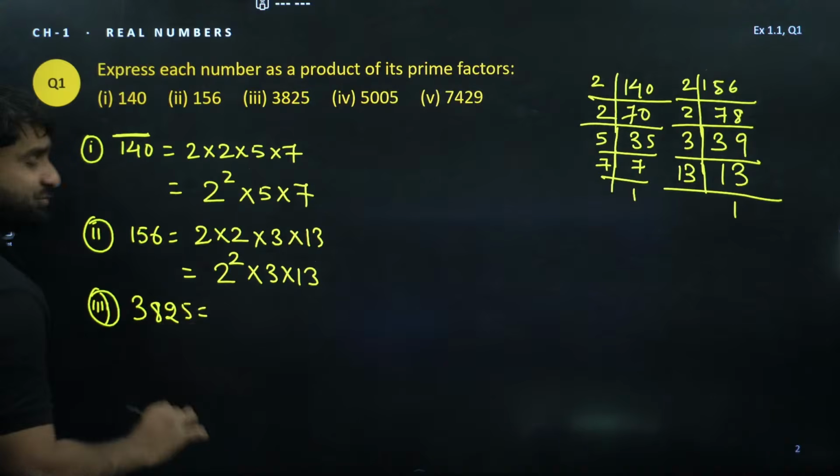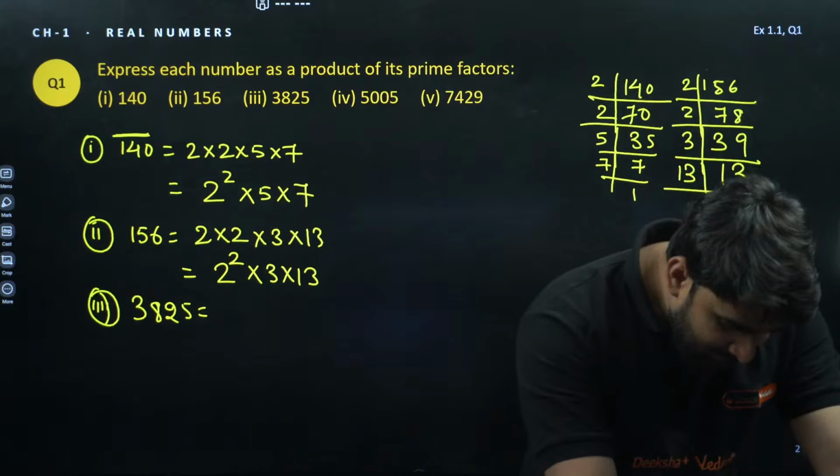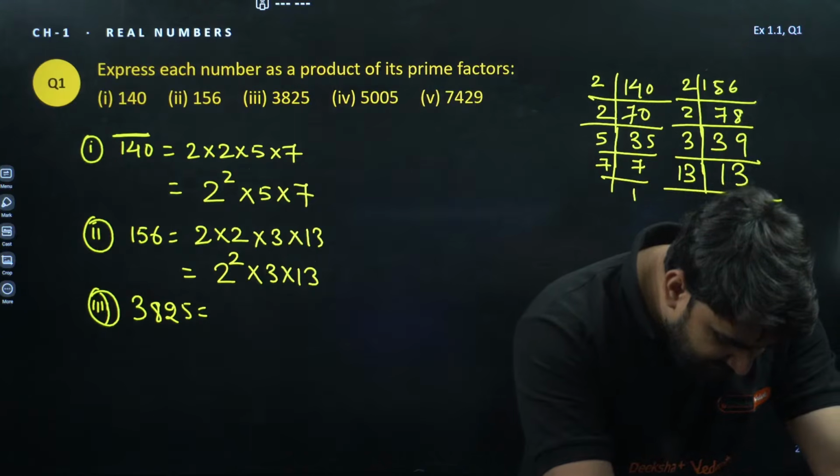3825. Now this question is a little bit good. Who is this? Competency based. Yes, yeah. Okay, sir. Who is sir?